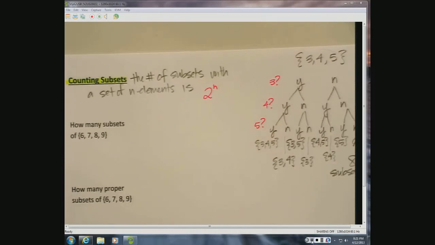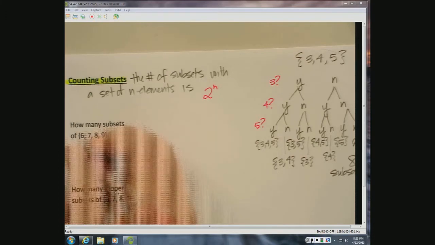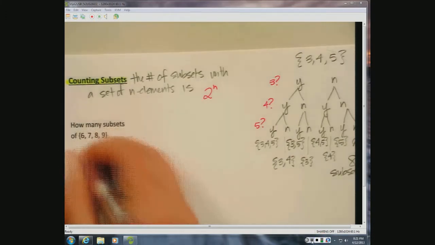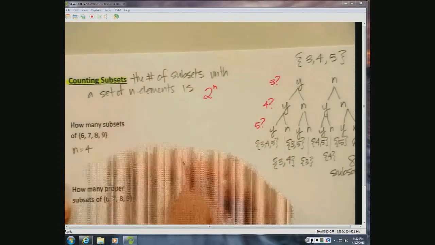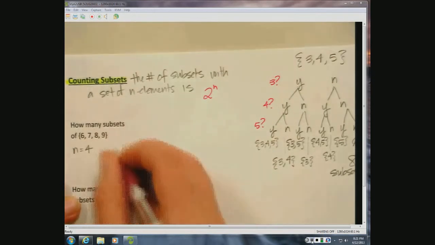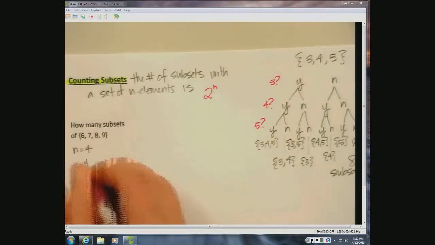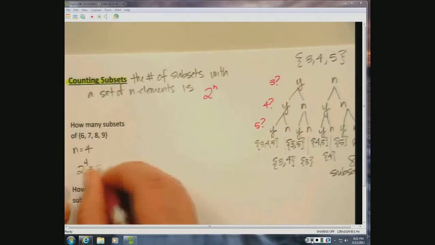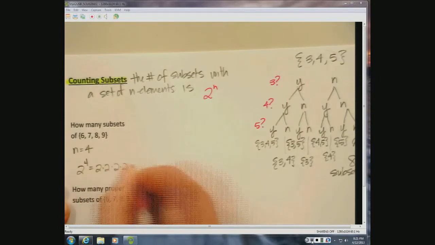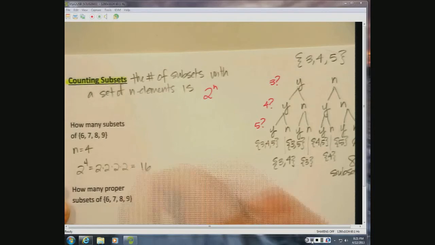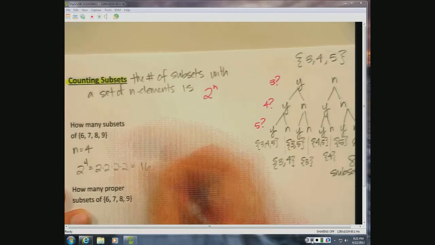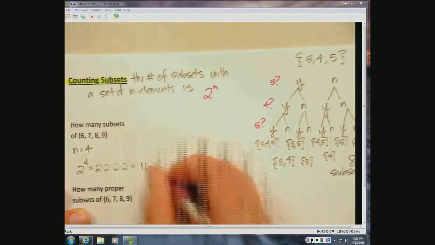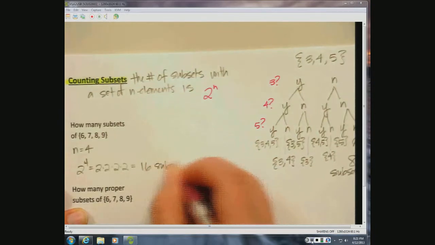So I look at this. How many subsets of the set 6, 7, 8, 9? Well, I look at this and I can say, okay, well, there are 4 elements, so n is 4. The number of subsets is going to be 2 to the 4th power, which is 2 times 2 times 2 times 2, which is 16. And so this has 16 subsets.